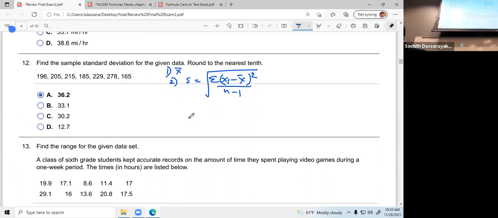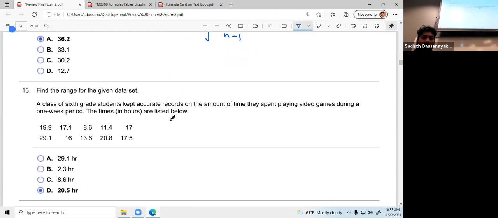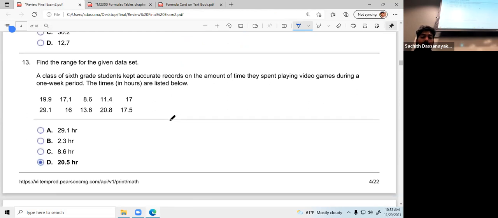Let me check number 12. No, I don't have answers. It should be 36. I have the answer. Okay. Find the range. How do you find the range? Range means maximum minus minimum.